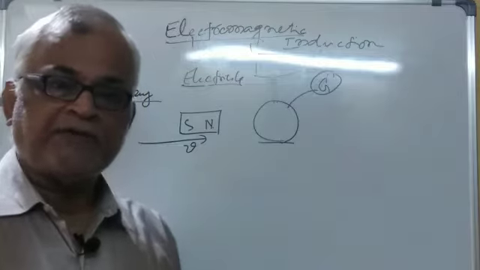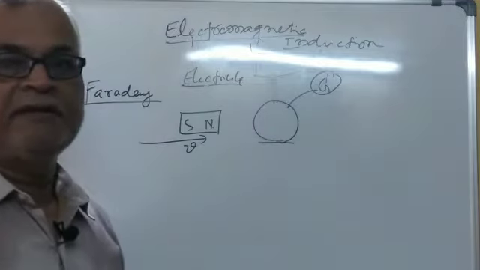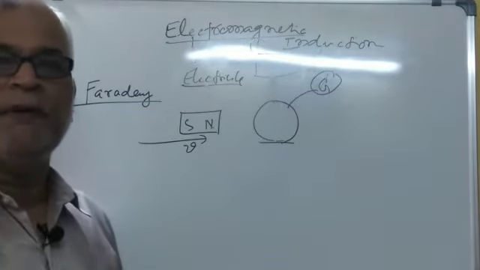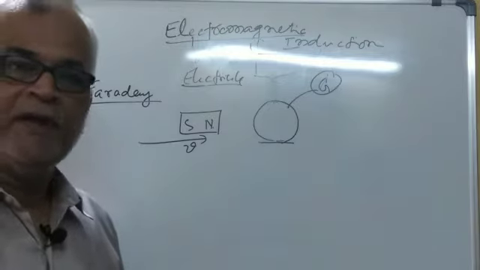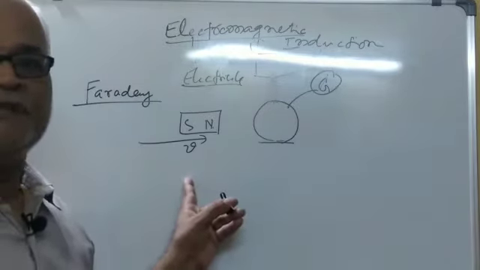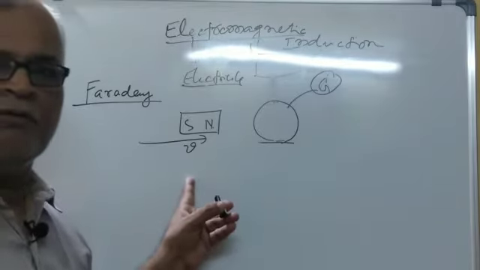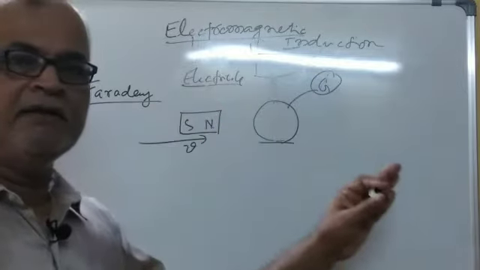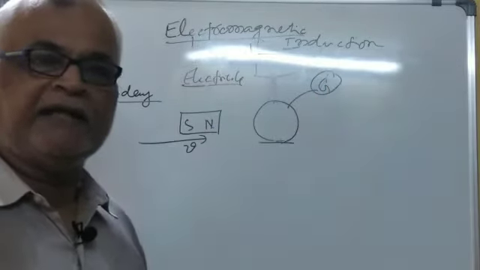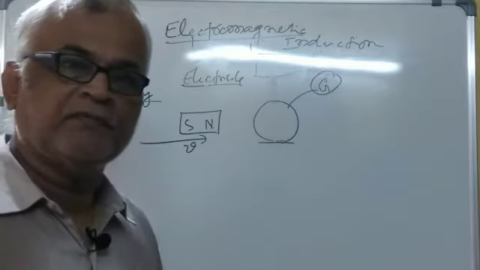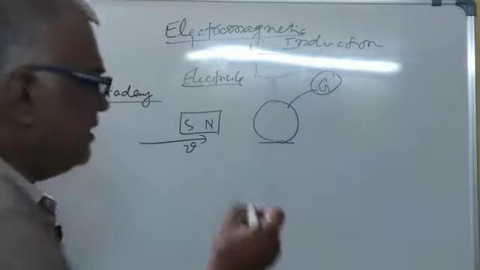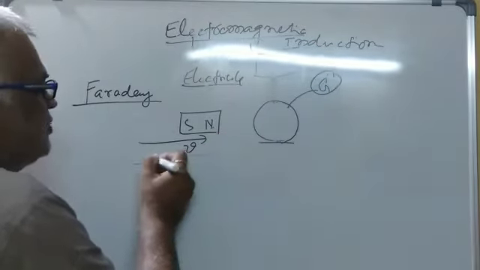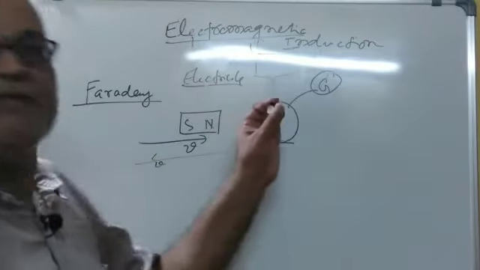Now the point of surprise was that there was no cell here, there was no battery here. Previously, you have the idea that the electric current can be produced only with the help of a cell or a battery. But here we see, in the absence of the cell or the battery, just by the motion of the magnet near the coil, an electric current is flowing in the galvanometer. Similarly, when he made a motion in the magnet in the left direction with the same velocity, exactly the same phenomenon happened.